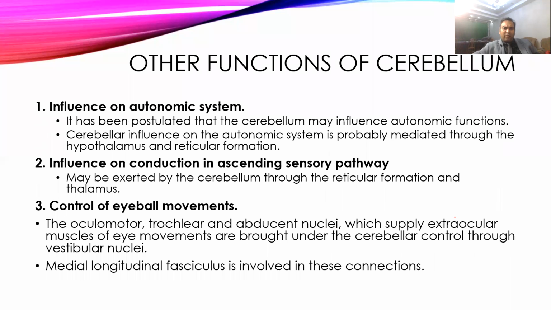Apart from that, the cerebellum also affects the autonomic nervous system, and it can increase autonomic activity. Even the autonomic nervous system can affect the cerebellum and cause excitation and increased output from the cerebellum. Similarly, it also influences the ascending sensory pathways by directly affecting the reticular formation and the thalamus, and then it controls eyeball movement through the vestibular tract, oculomotor, trochlear and abducens nerves. This movement involves coordinated movement of the eyeball so that you can fix your vision even if the head is moving.